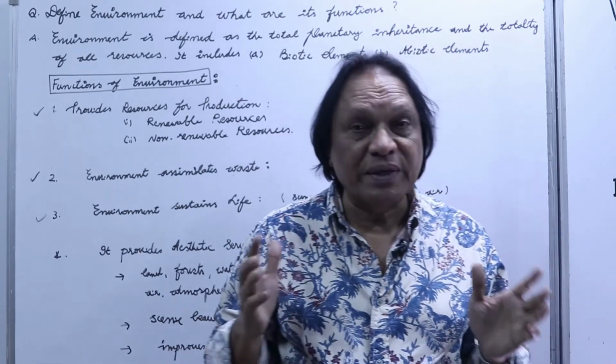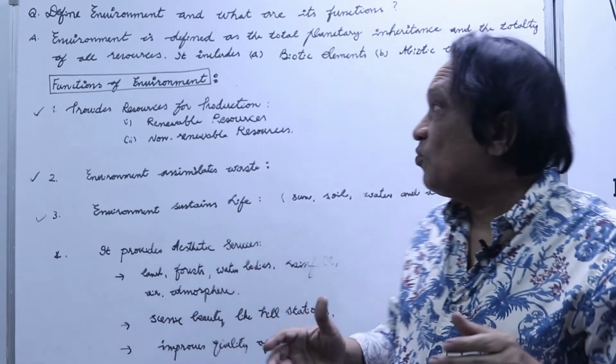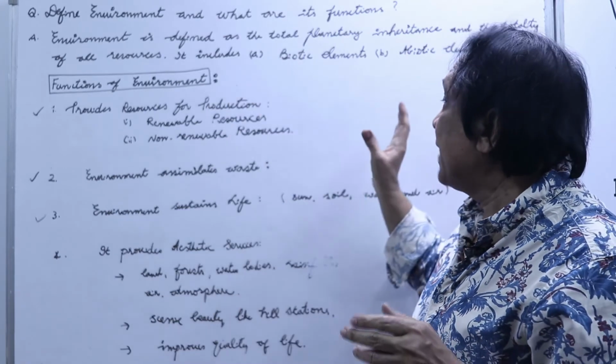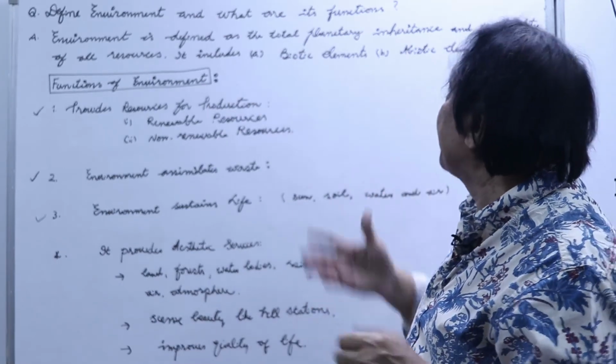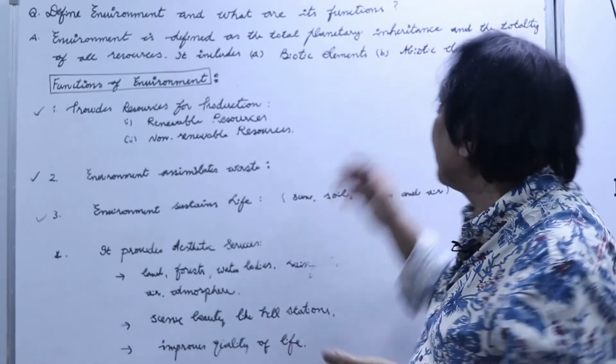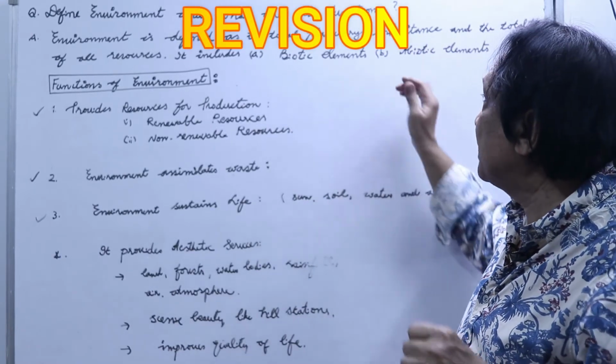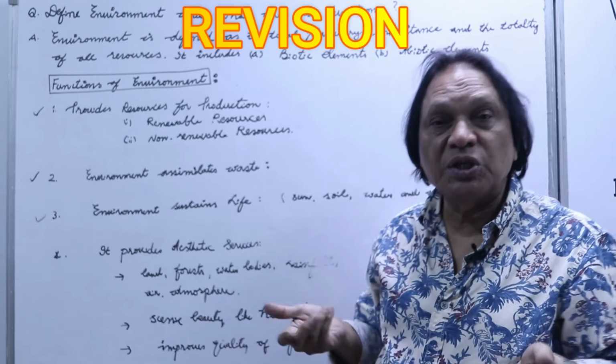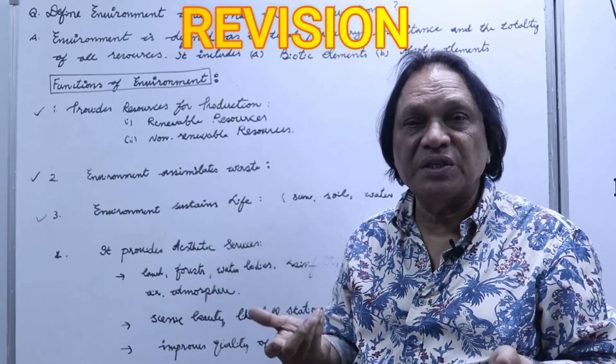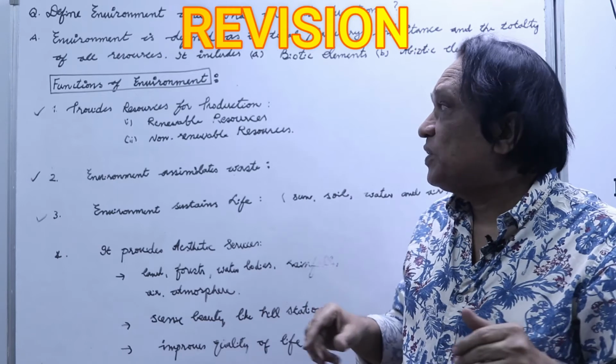So we'll conclude once again. What exactly is environment? Environment is defined as the total planetary inheritance which we inherited over a period of time, and the totality of all resources. It includes biotic elements and abiotic elements. It includes everything. It can be forest, land, soil, which we discussed.